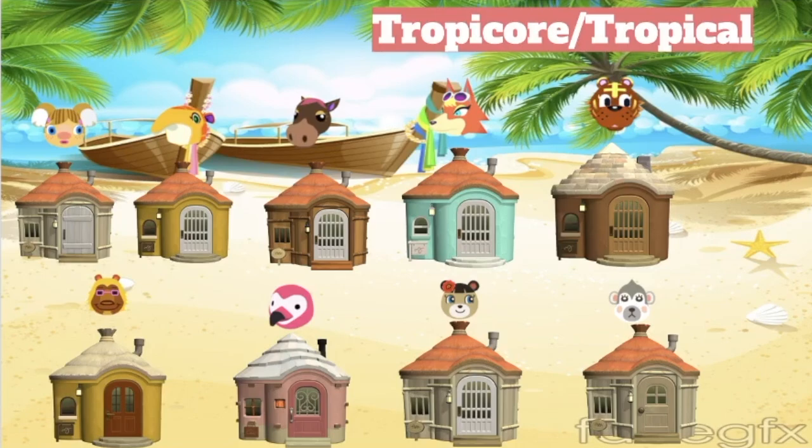I really don't have much to say about it. I just think beach huts work really well for it, and obviously you can have any bright colored house be a great tropicore house, but I found it really awesome whenever I used a lot of beach huts because I felt like it was very cohesive, and having the same house type is also really cool. I know it's not always possible depending on what kind of personalities you're looking for, but the beach huts are really great for tropical.